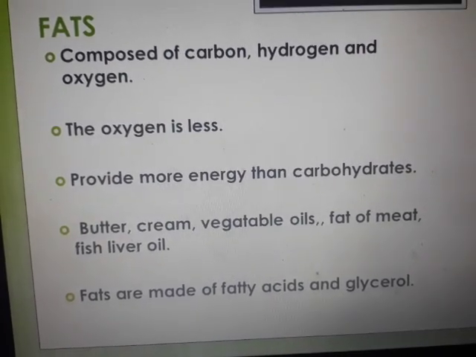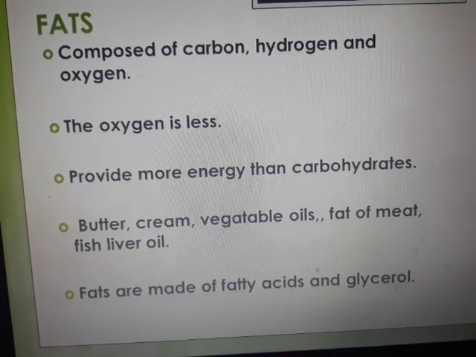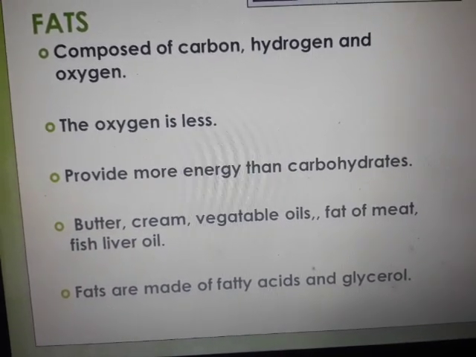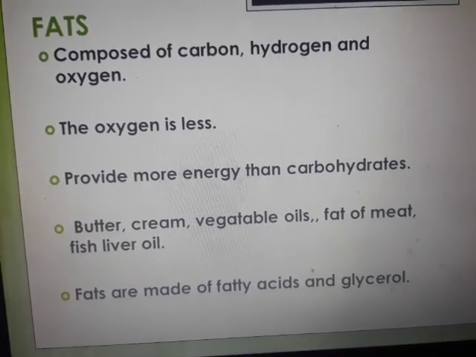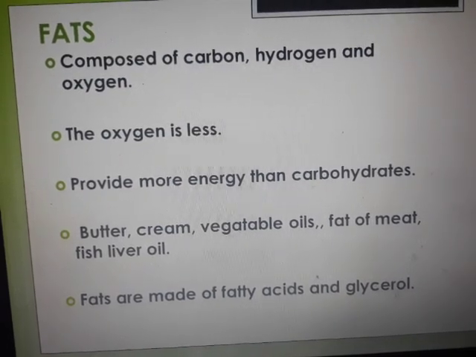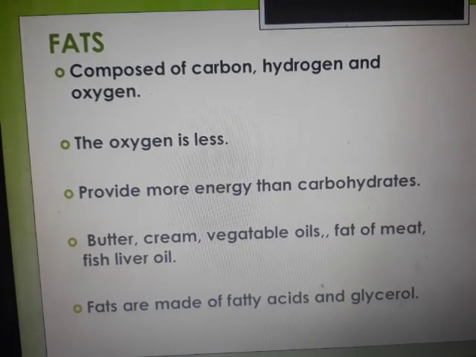What are the forms from which we can get fats? Butter, cream, vegetable oil, fat of meat, fish, and fish liver oil. That is the cod liver oil, which we get in the medical store as well as in the form of cod liver oil capsules. Fats are made up of fatty acids and glycerol. These are the components of fats.